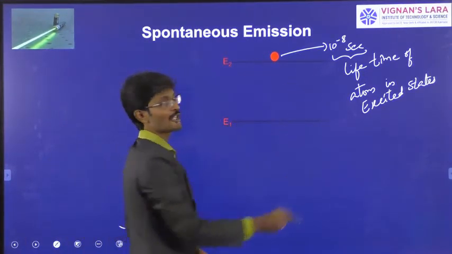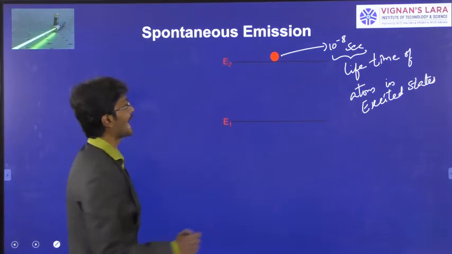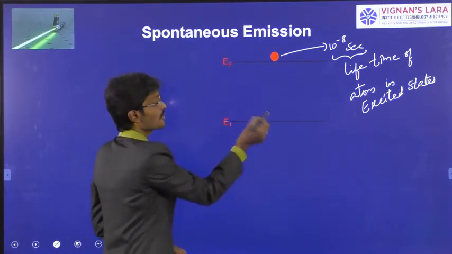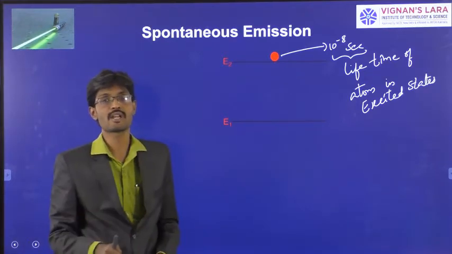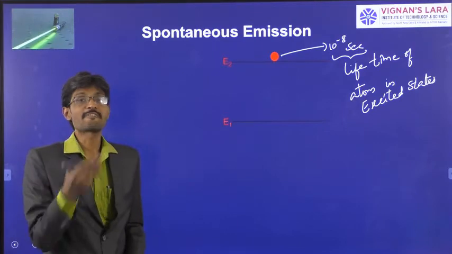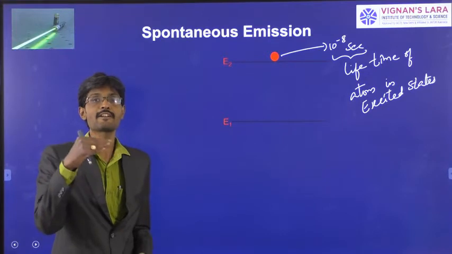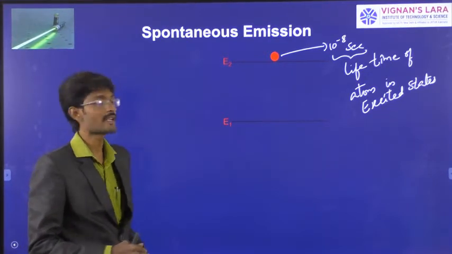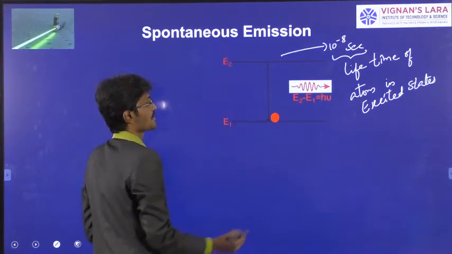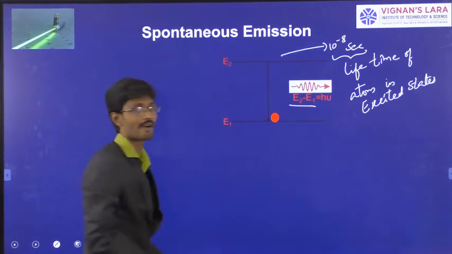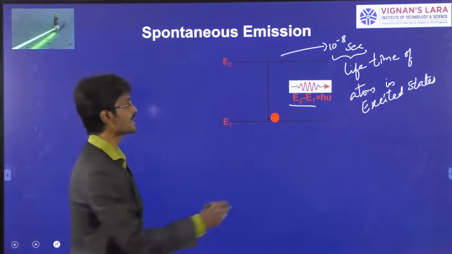So after the completion of the lifetime, on its own, the atom jumps from the excited state to the ground state. When the atom jumps from the excited state to the ground state, the difference of the energy between the two energy levels will be emitted out as a photon. So see, after the lifetime, the atom jumps from the excited state to the ground state, and the difference of this energy is E2 minus E1, and this difference of the energy is emitted out as a photon.